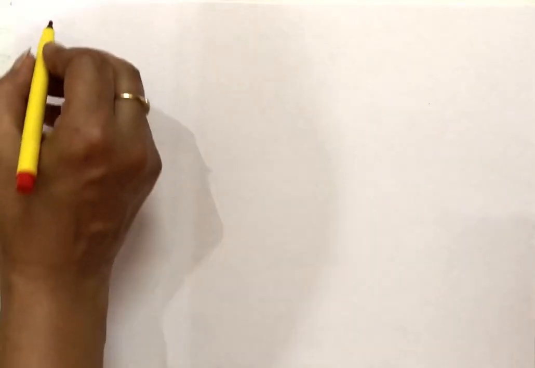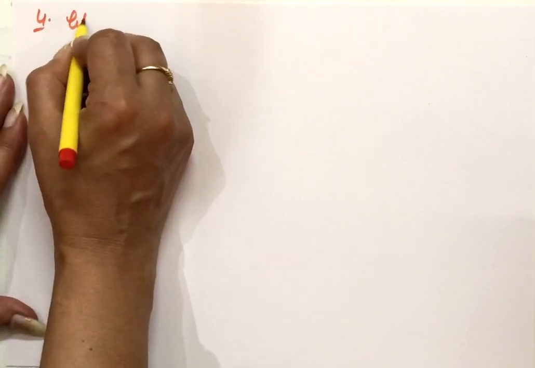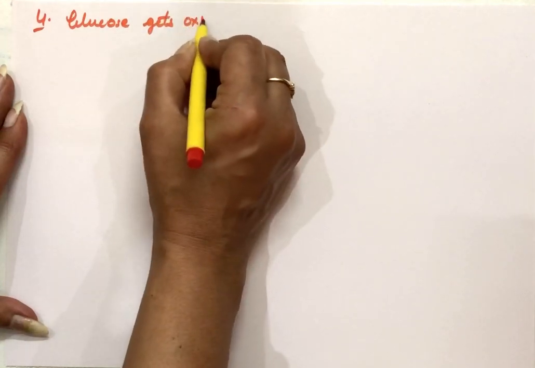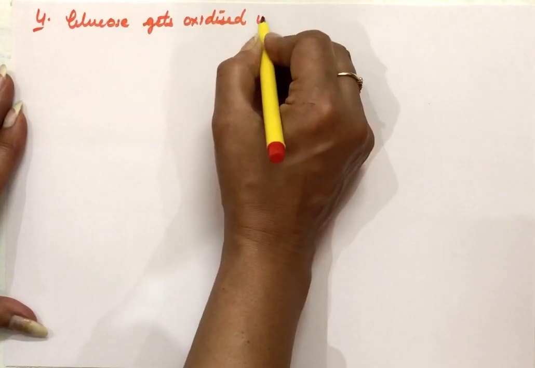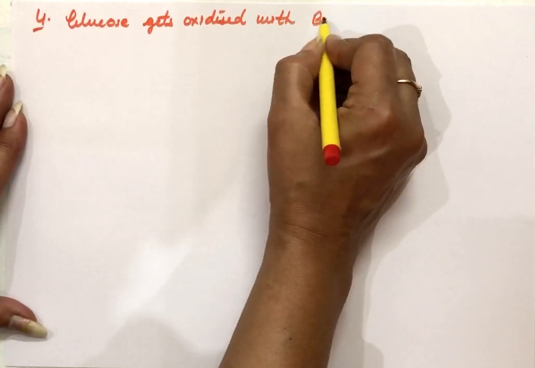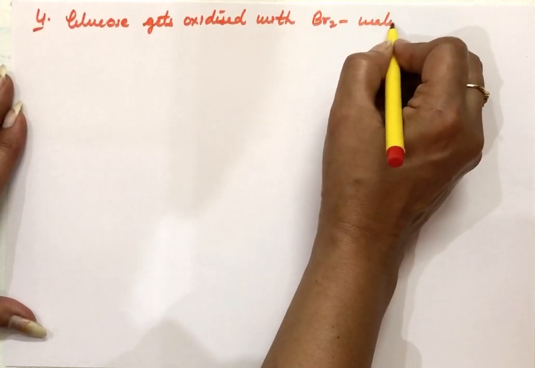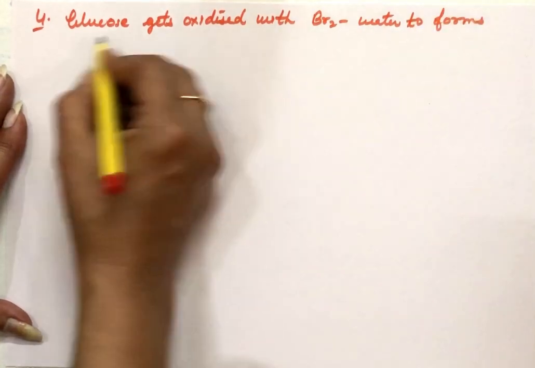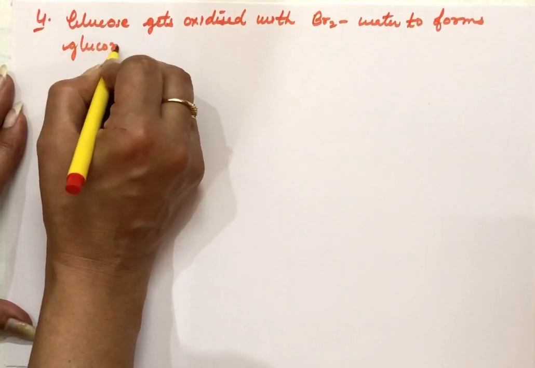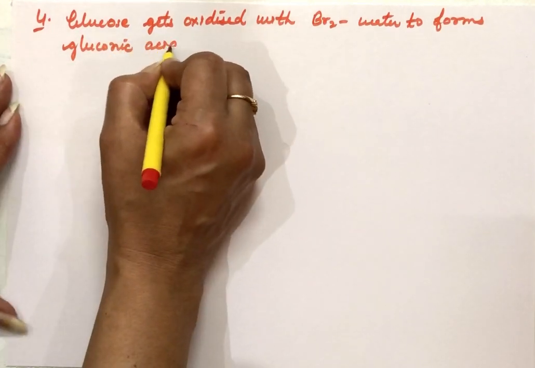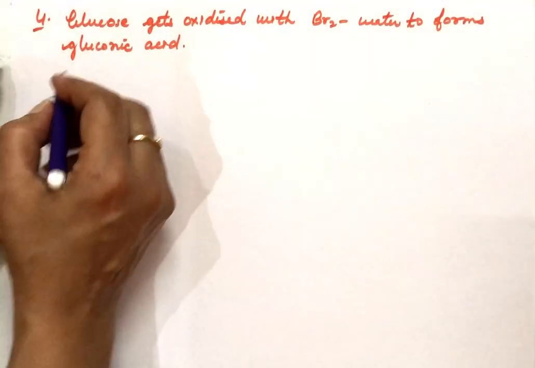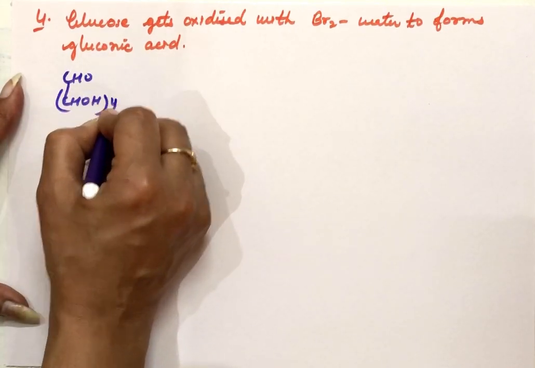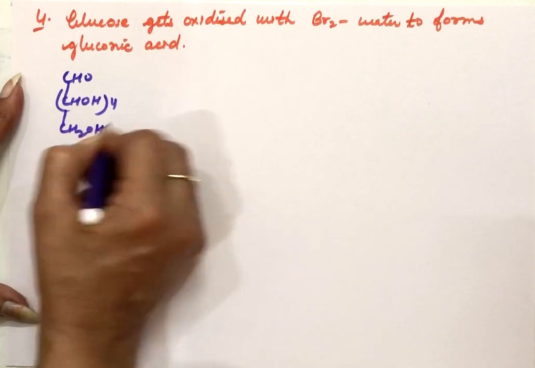Next, glucose gets oxidized with bromine water, and it forms gluconic acid. So see the reaction of glucose with bromine water.